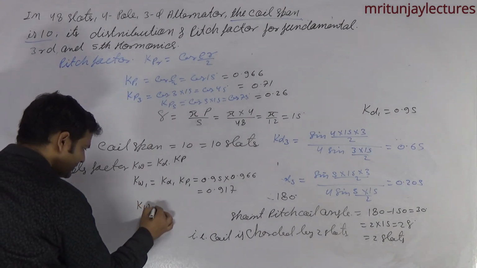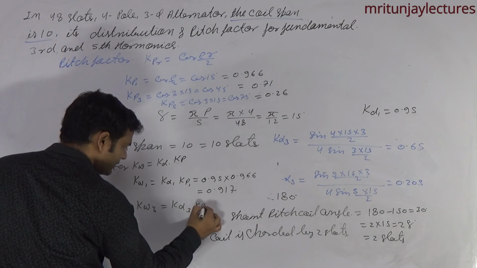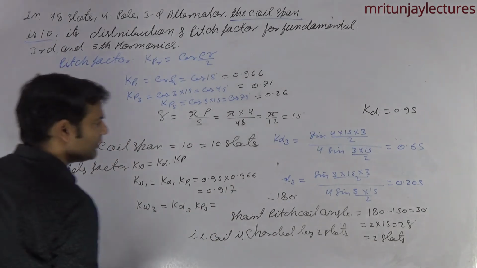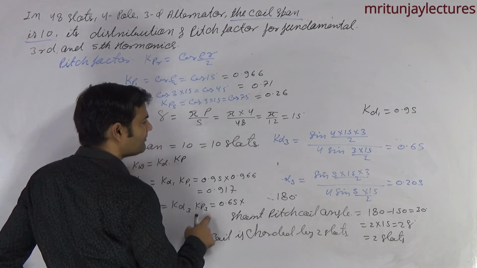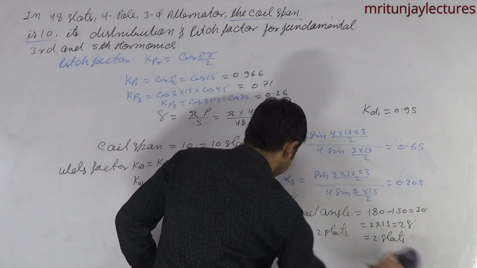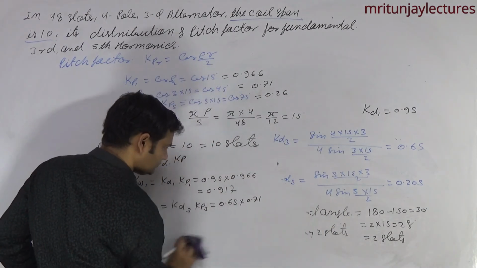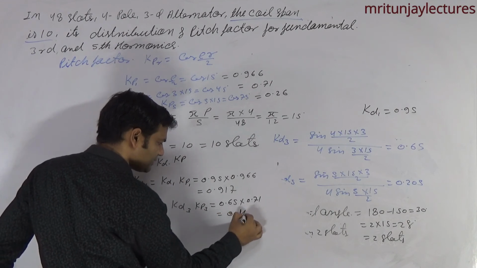Now what about Kw3? Kw3 is equal to Kd3 into Kp3. Kd3 is 0.65 into Kp3, Kp3 is 0.71. Okay. That is 0.46.